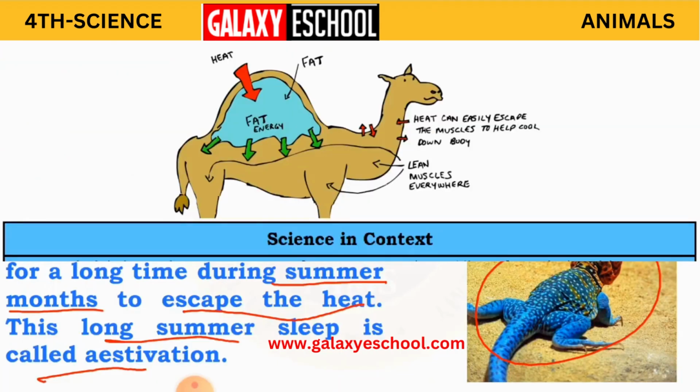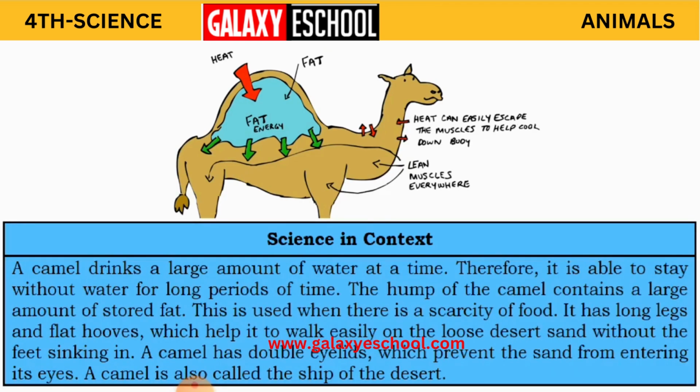A camel drinks a large amount of water at a time. Therefore, it is able to stay without water for long periods of time. As I said before, a camel can drink so many gallons of water at a time. So that is why it can stay without water for a long duration. Why? Because in the desert, water availability is very less. Even though water is not available, a camel can live for so many days because water is stored in its body.